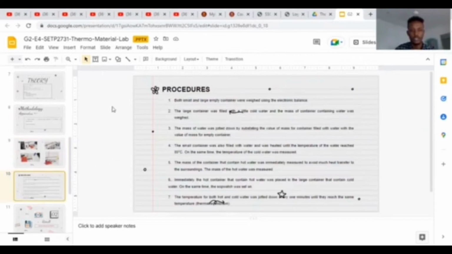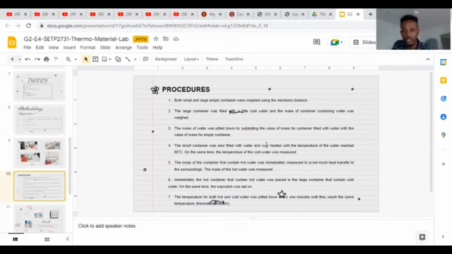After that, we present the procedure. First, the small and large empty containers are weighed using the electronic balance. The large container was filled with corn oil.